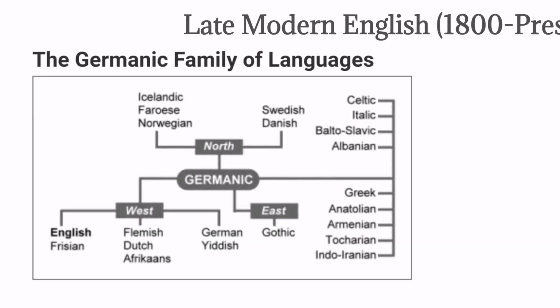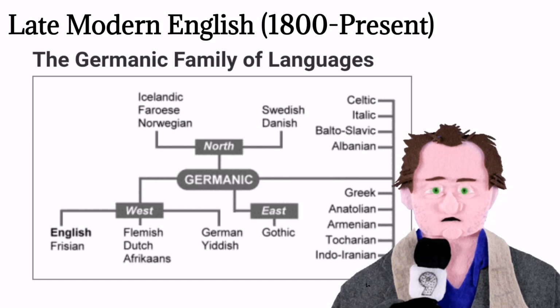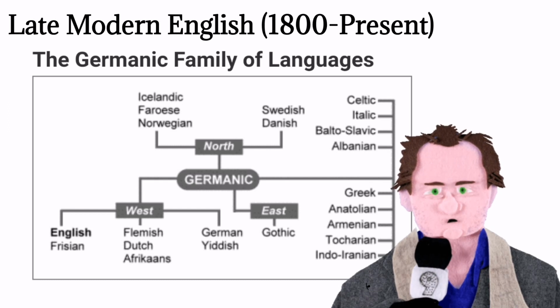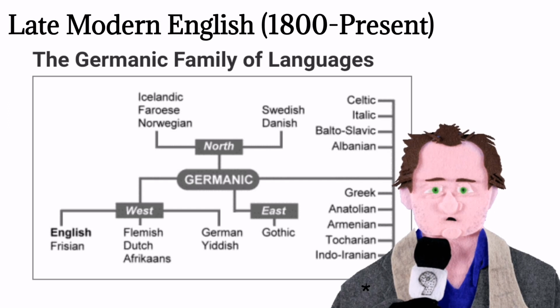Late Modern English, 1800 to present. The main difference between early Modern English and late Modern English is vocabulary. Late Modern English has many more words, arising from two principal factors. Firstly, the Industrial Revolution and technology created a need for new words. Secondly, the British Empire at its height covered 1/4 of the Earth's surface, and the English language adopted foreign words from many countries.